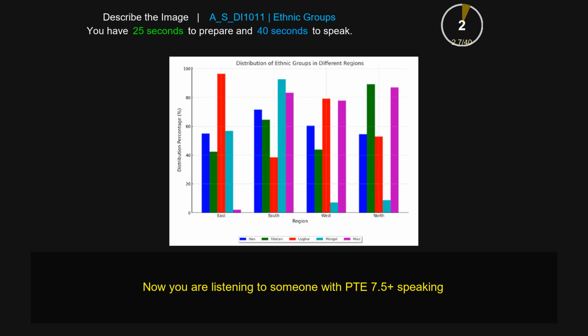The given bar graph gives the information about the distribution of ethnic groups in different regions. It shows the percentages such as 20, 40, 60, and so on. It shows the different regions such as East, South, West, and so on. The highest value is covered by the East region, which is about 100%. The lowest value is covered by the West region, which is about 20%. Overall, the bar graph on distribution of ethnic groups is very important and informative.